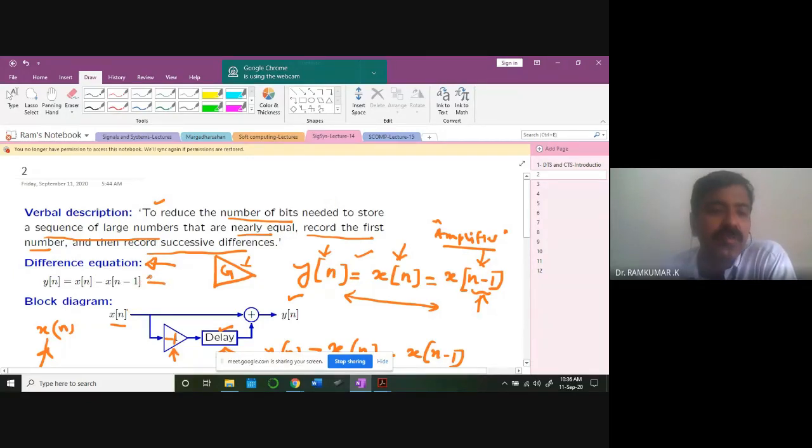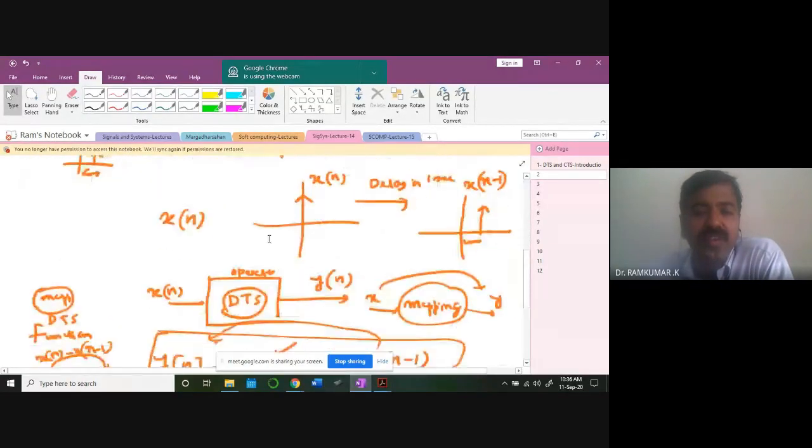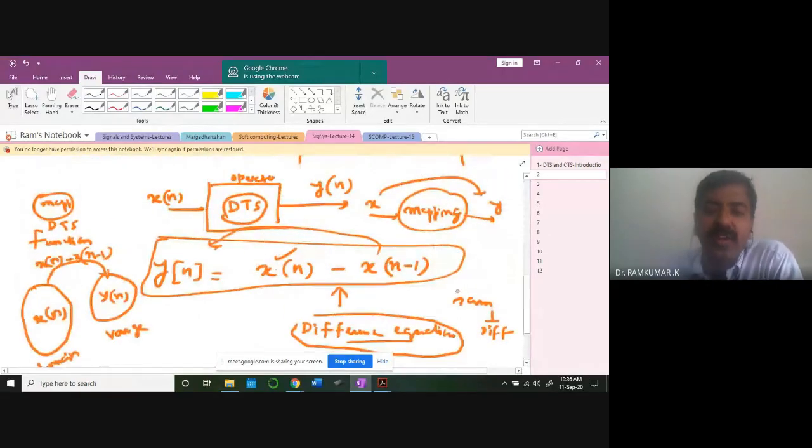Normally you can do it using software by writing this algorithm: y of n is equal to x of n minus x of n minus 1, wherein x of n is a discrete signal stored in the form of an array. The data will be stored for various values of n: 0, 1, 2, 3, and so on. This value will be compared with x of n minus 1, and you're going to have one particular value. Right now, just imagine we are working out the difference of two signals, x of n and x of n minus 1. The application part we'll see with examples later on.